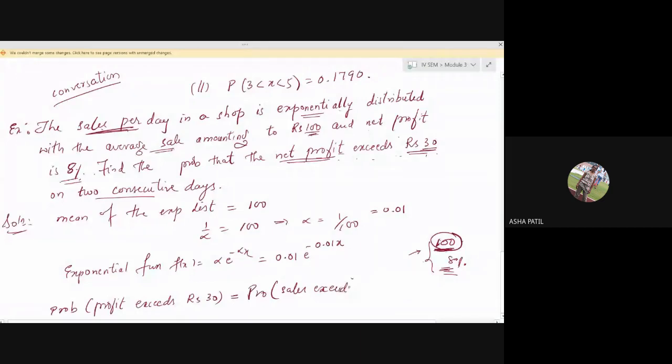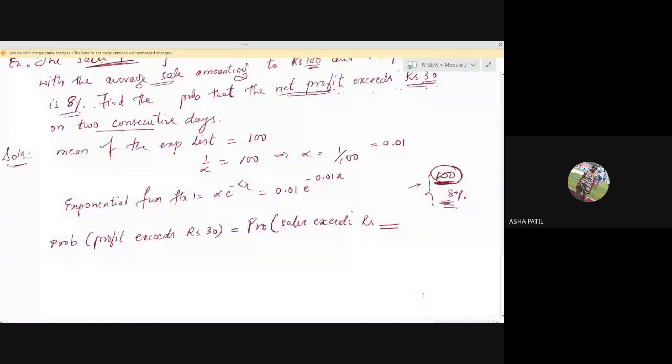So, the probability that sales exceeds rupees how much, that you have to calculate now with the given data. What they asked is that profit has to exceed rupees 30. Now, if profit has to exceed rupees 30, how much sales does he have to do? That you have to calculate.